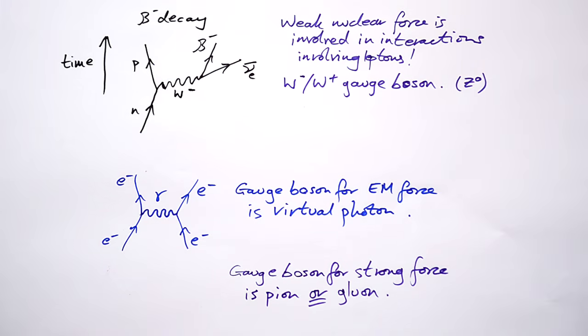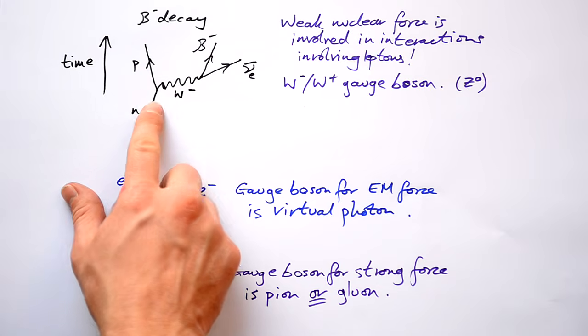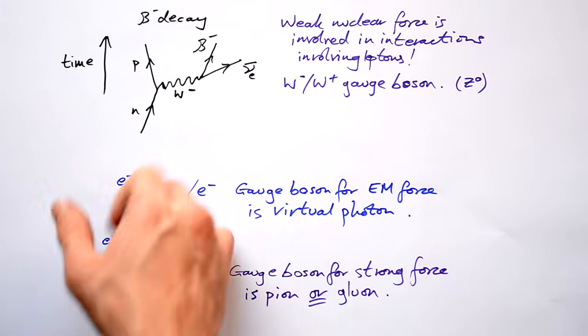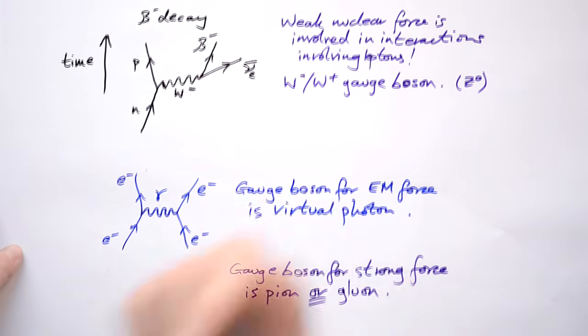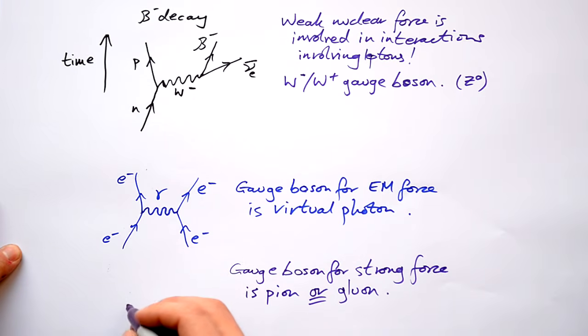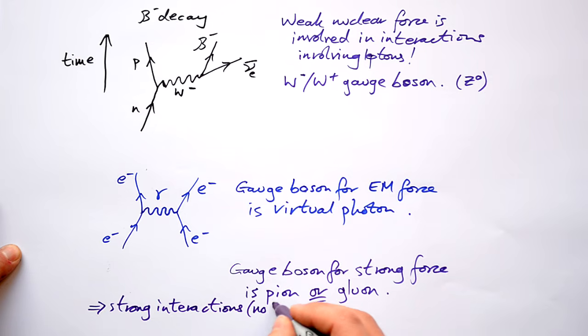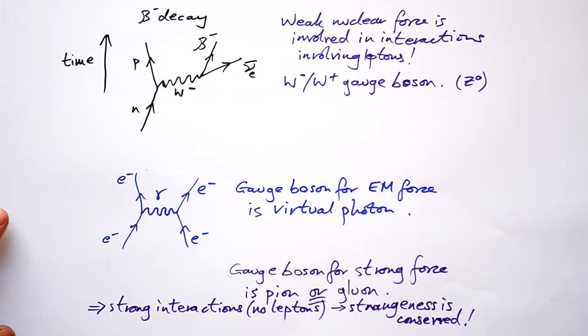So whenever you draw a Feynman diagram, all you have to do is make sure that at every single junction, charge, lepton number and baryon number are all conserved. Incidentally, for strong interactions, that basically means no leptons involved, strangeness is conserved. And it turns out that a strange quark has a strangeness of -1.